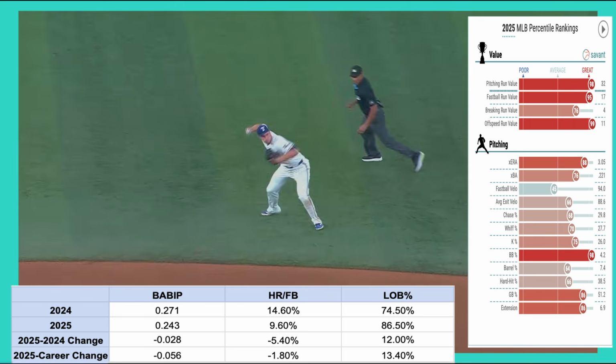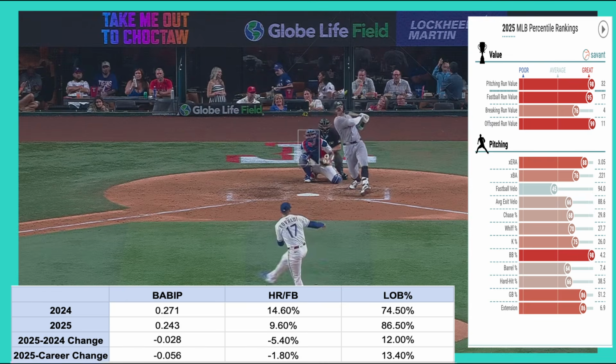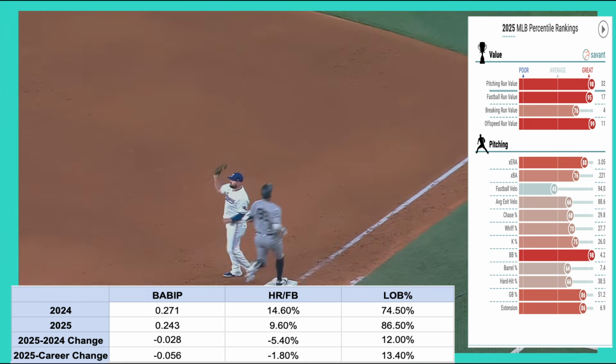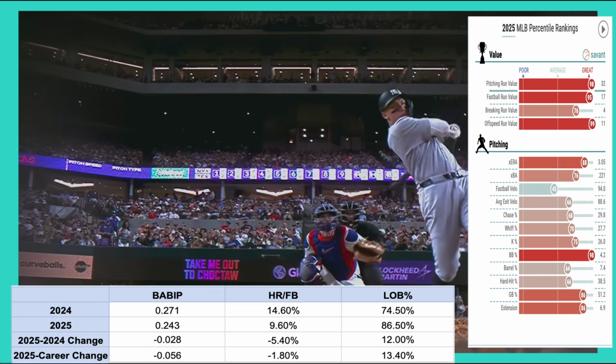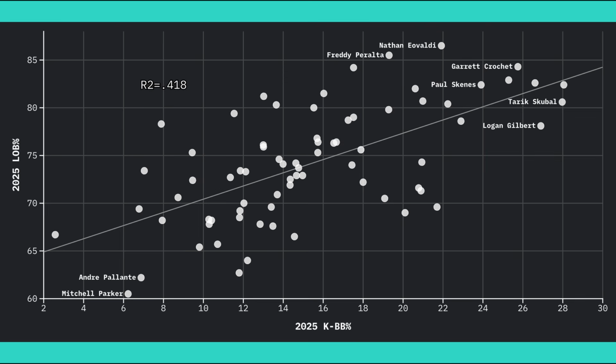Finally, looking at left on base percentage, Eovaldi improved by 12 percentage points year over year to 86.5%, 13.4 percentage points above his career average and the best mark in the league. Left on base percentage is volatile, but it correlates strongly with strikeout minus walk rate. Eovaldi finished top 10 in strikeout minus walk rate in 2025, meaning that his elevated left on base percentage is likely more skill driven than luck driven.